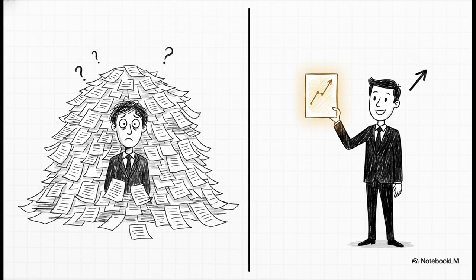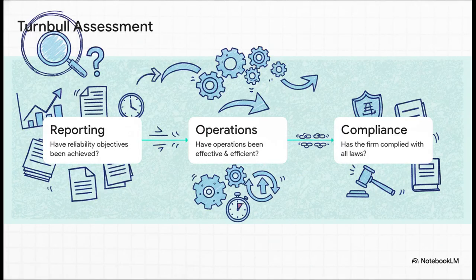This is huge. Giving someone way too much information can actually be just as misleading as missing data. If you hand a board member a dense 500-page operational report, they are simply not going to see the wood for the trees. So the crucial point really boils down to this. How does the board actually check if this whole system even works? Well, the Turnbull report gives us the ultimate board assessment.